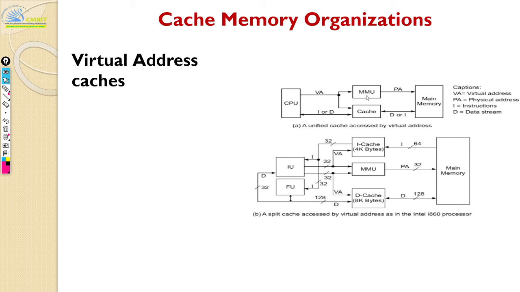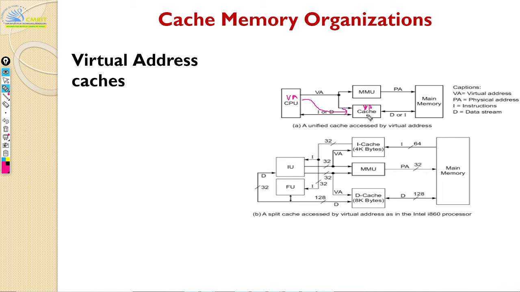In a virtual address cache, the cache itself can understand. So both of them can talk in Hindi. This is also virtual address, this is also virtual address. So this is the virtual address cache. Now both of them are talking the same language. So when the CPU asks a question, if the cache has the answer, it can answer immediately.